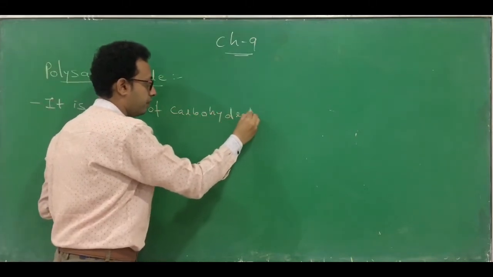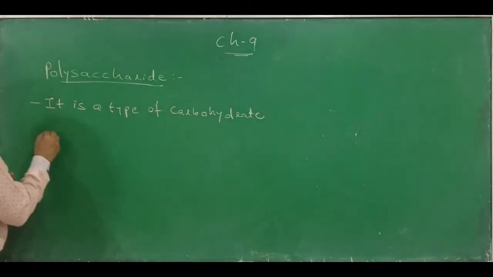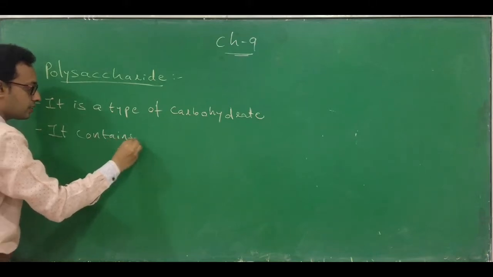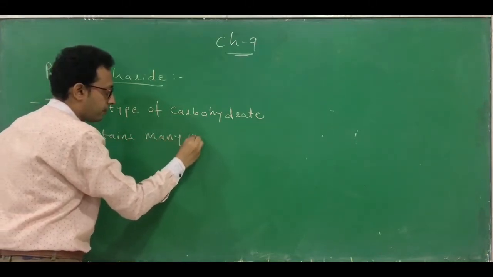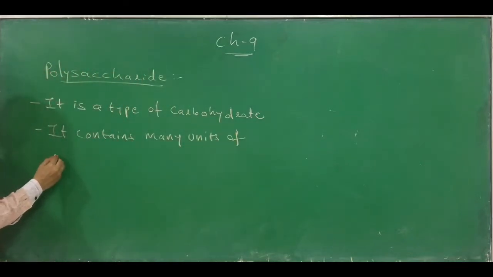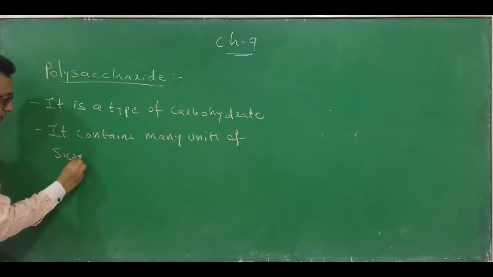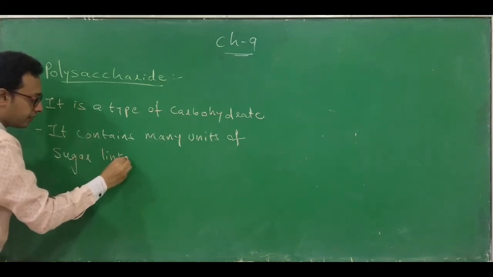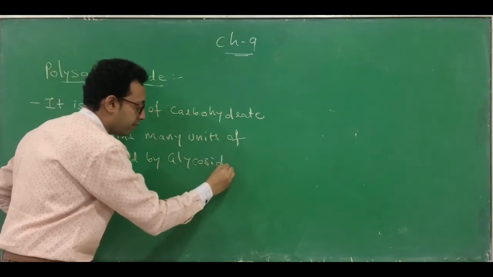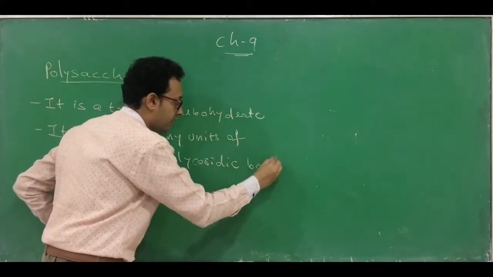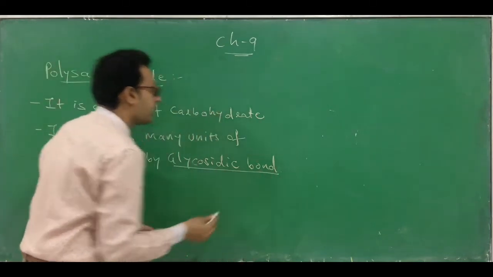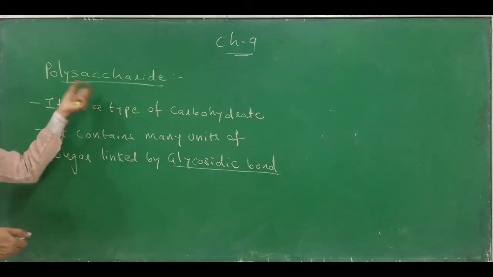The second thing is that it contains many units of sugar, linked by which bond? Glycosidic bond. Remember, they are connected by a glycosidic bond. So this glycosidic bond connects many units of polysaccharide.